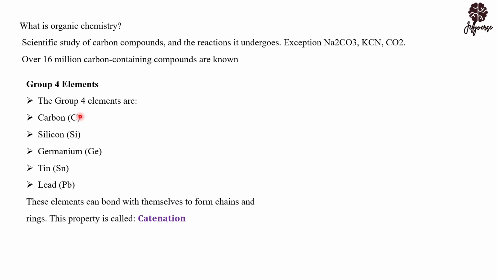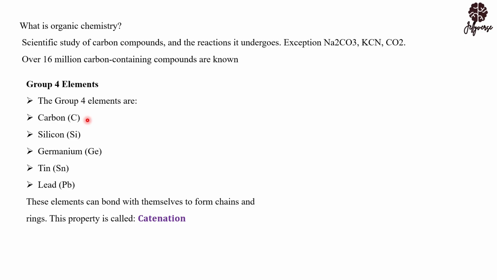In terms of catenation, the ability of group 4 elements to form a bond with themselves decreases as you move down the group. For instance, carbon is the most active element in group 4 that can be involved in catenation. Silicon can also catenate, but less than carbon. So you see, as you move down the group, the catenation ability decreases, and there is a reason for that.